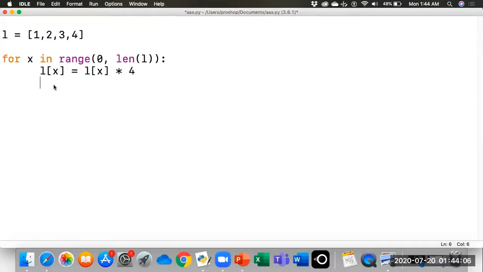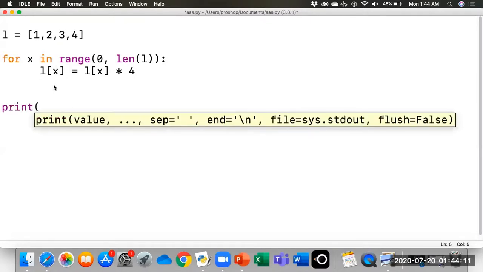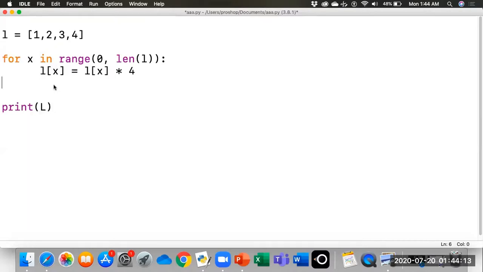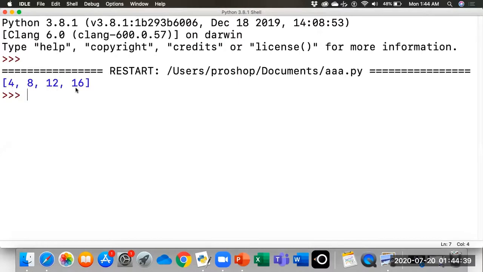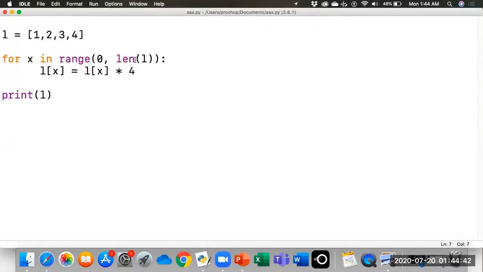Okay, so at the end we will try to print the list, and the list name is L. Now we can run this program. We will see the change applied on these elements. First it will print 4, then 4 multiplied by 2 is 8, 4 multiplied by 3 is 12, and 4 multiplied by 4 is 16. We can see it's 4, 8, 12, and 16. Okay.